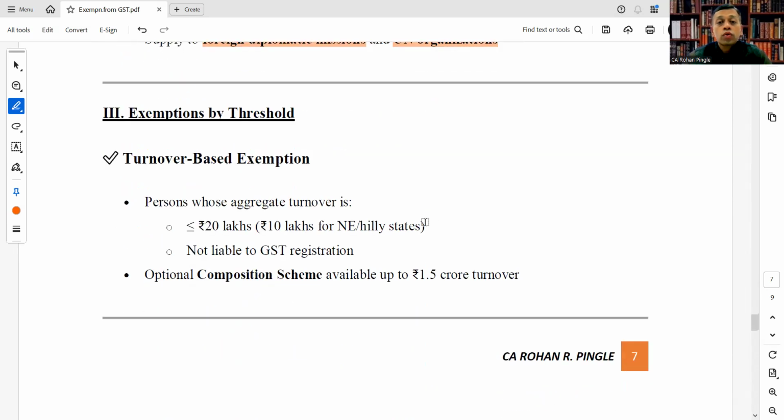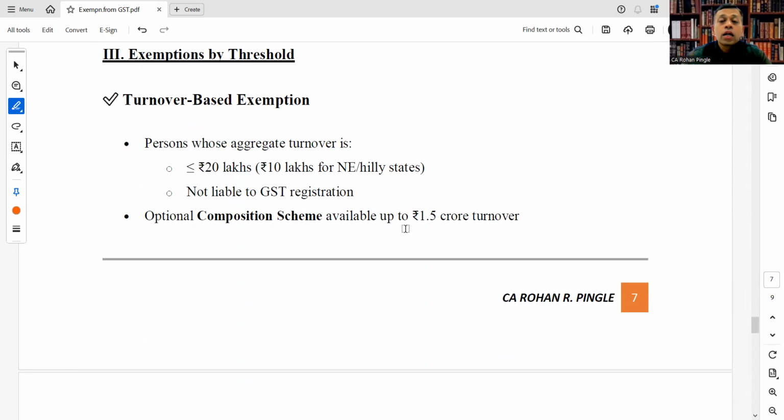Now we are moving to the third part, exemptions by threshold. We have covered exemptions for goods, exemptions for services, and now exemptions by threshold. Under that, turnover based exemption: a person whose aggregate turnover is less than or equal to 20 lakhs, or 10 lakhs for special category or hilly states, is not liable to GST registration.